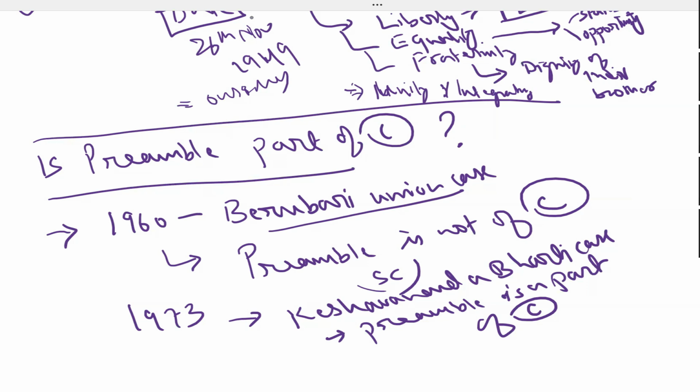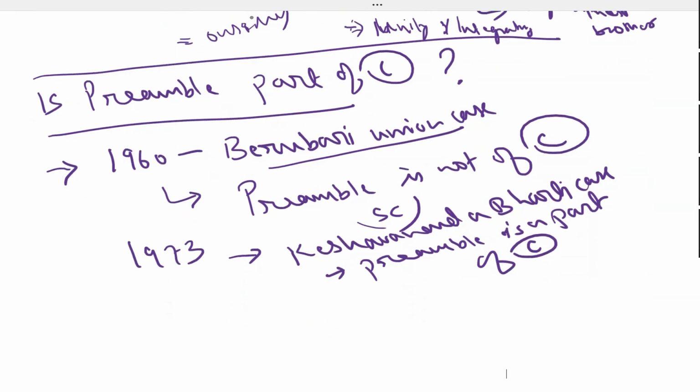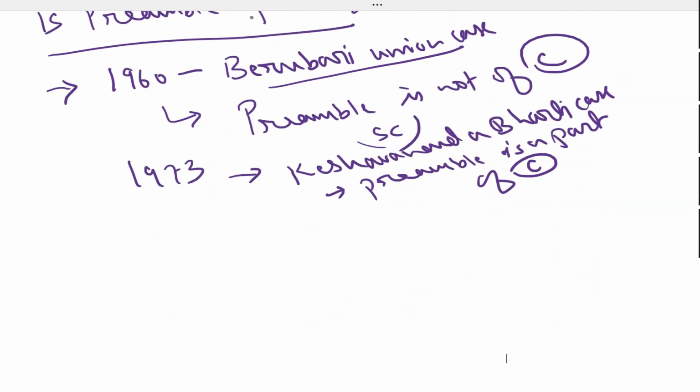What happened in the Kesavananda Bharti case? The judges said that it is not that we are only saying that the preamble is a part of the Constitution. Even in the Constituent Assembly, a question was asked by the President of the Constituent Assembly, Dr. Rajendra Prasad, whether the preamble is a part of the Constitution or not. Do you all agree with this?